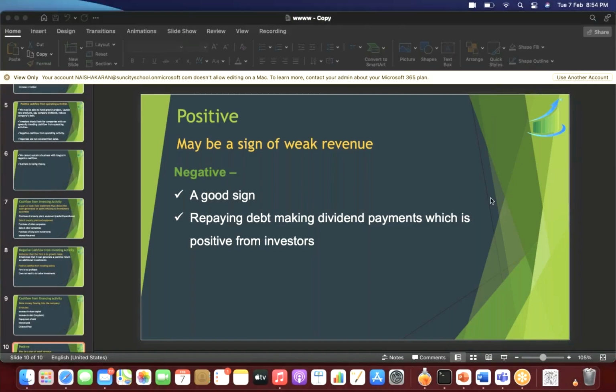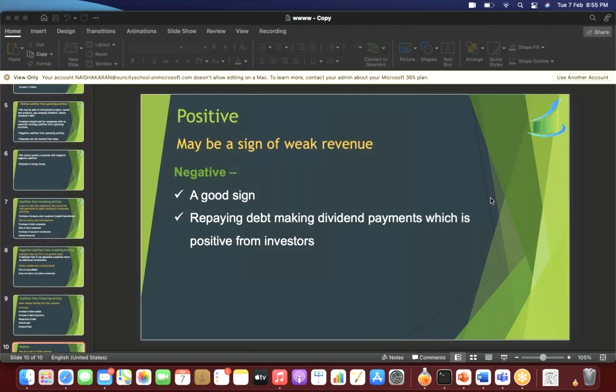Right. Now, see, theoretically, it is said that a negative cash flow from financing activity is good. Now, why is it good? If I'm repaying a loan, that means I have enough cash to repay the loan. That means the company has made enough money that it can afford to repay the loan.